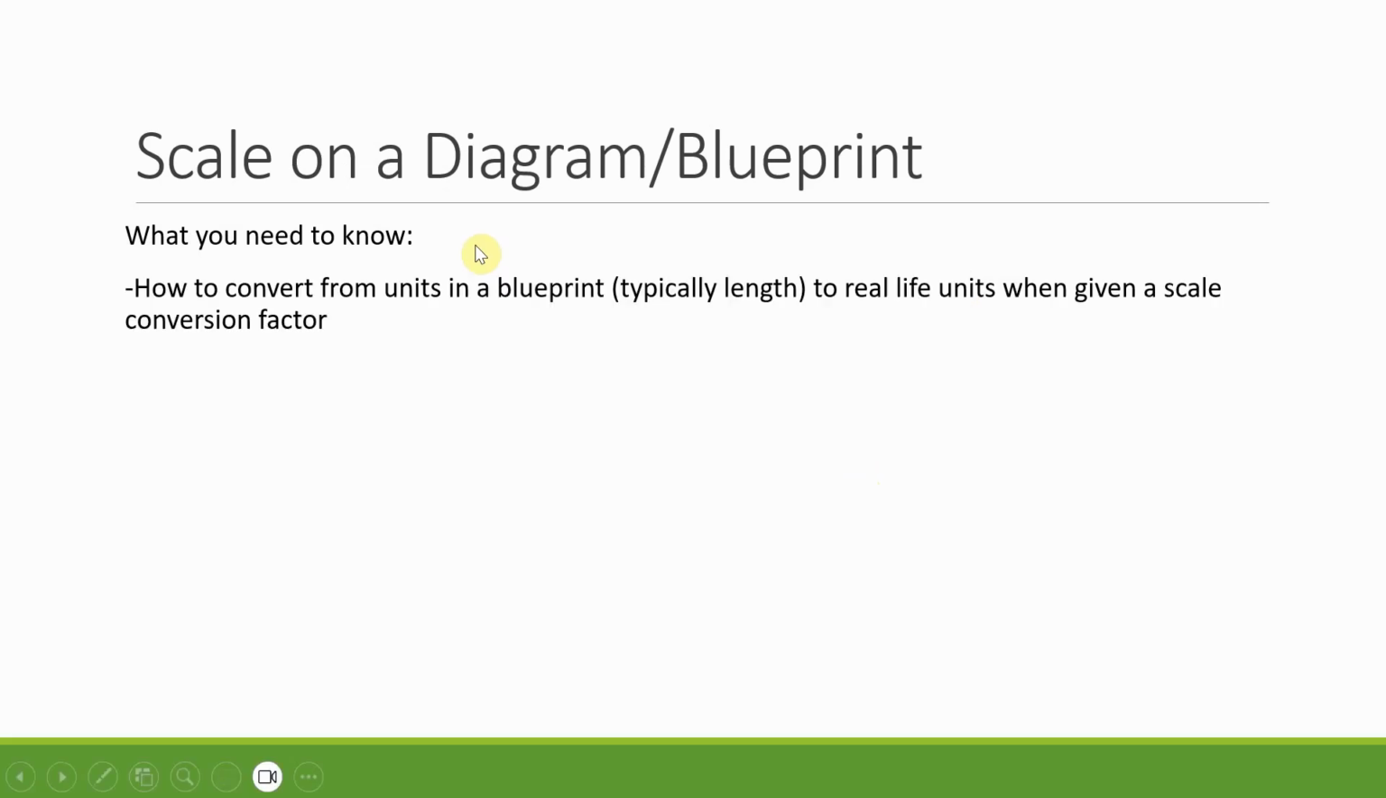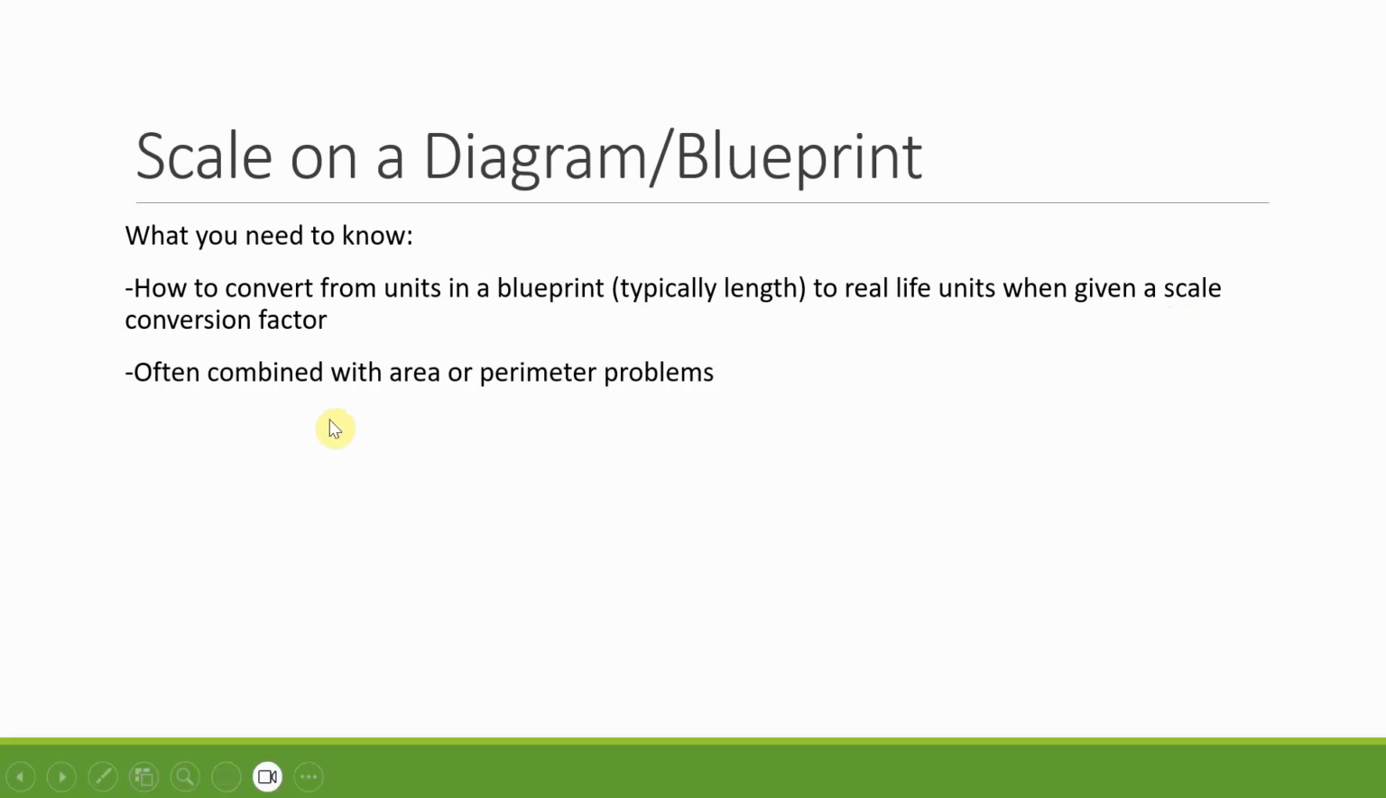What do you have to know for this? You have to know how to convert from units in a blueprint, it's typically going to be length, to real-life units when you're given the scale conversion factor. So they will never ask you this and not give you that conversion factor. The trick is you have to actually read the word problem and realize this is a scale and that they gave you this. If you skim over it and don't see that conversion factor, there are going to be trap answers for just using regular conversions, which I'll give you an example of what we're talking about.